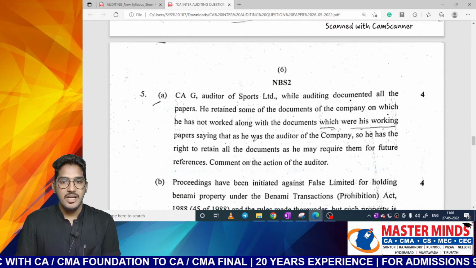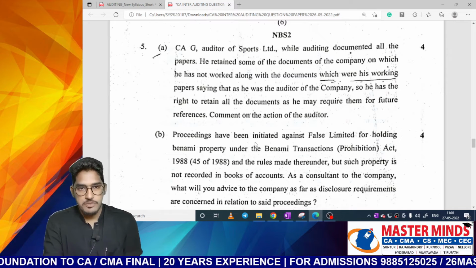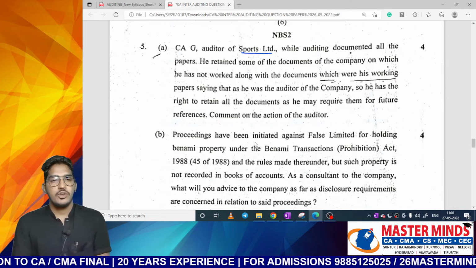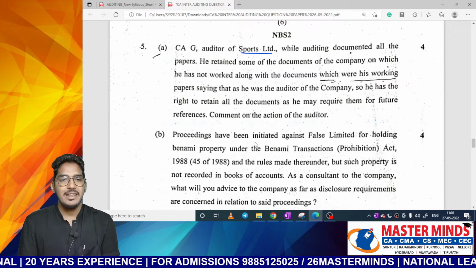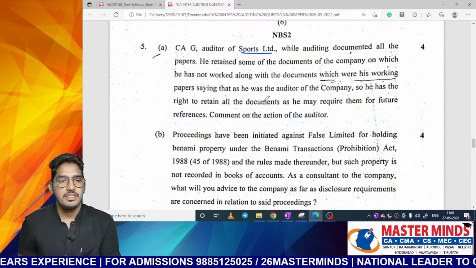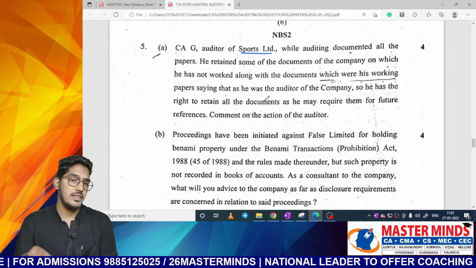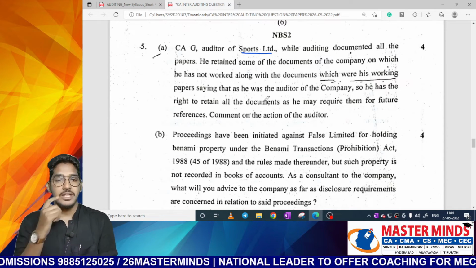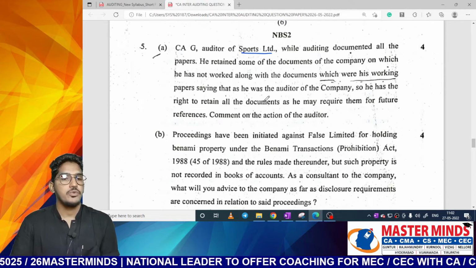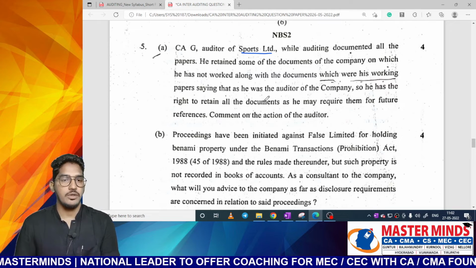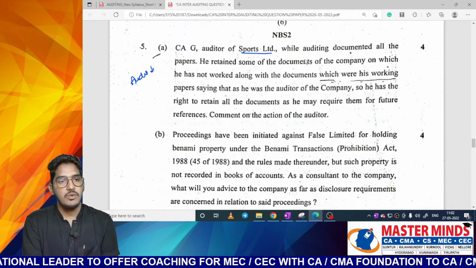Next one. Let us have an understanding of question number 5. CAG, auditor of Sports Limited, while auditing documented all the papers. He retained some of the documents of the company on which he has not worked, along with the documents which were his working papers, saying that he was the auditor of the company. So he has the right to retain all the documents as he may require them for future reference. Comment on the action of the auditor. So this question is from the chapter Audit Documentation and Evidence. So how we will try to present, sir?